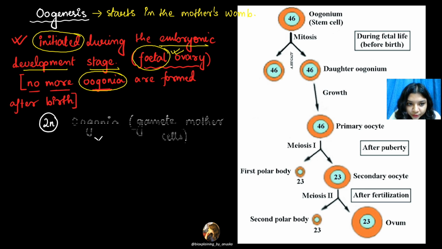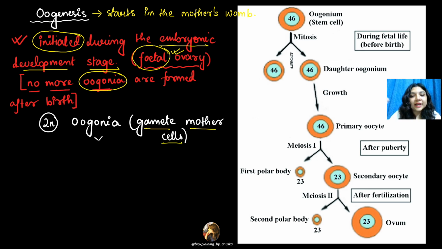So first what you have is the oogonia. What is the oogonia? It is the gamete mother cell. From the oogonium, finally the ovum will be formed. So what should the ploidy of oogonia be? Definitely it should be 2n. It is a diploid cell, right? Having 23 pairs of chromosomes, meaning 46 chromosomes are present.